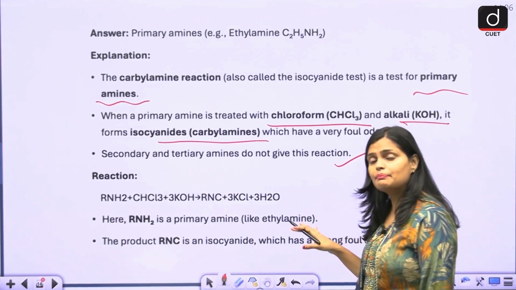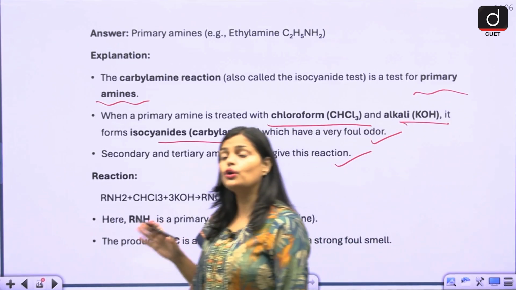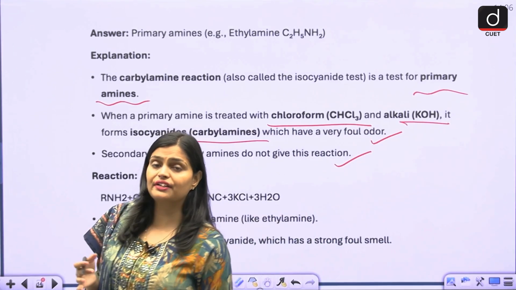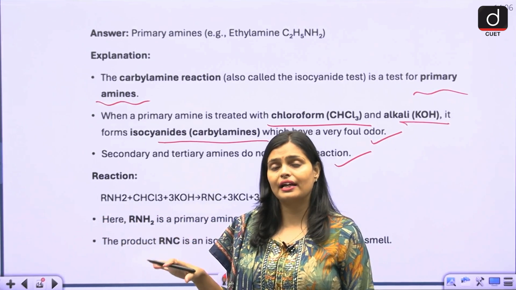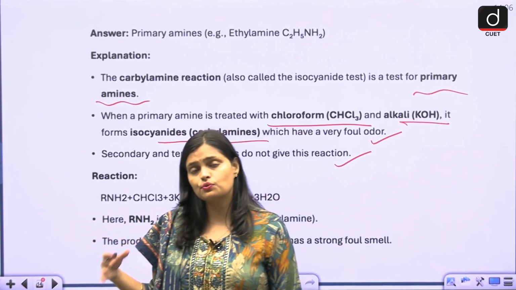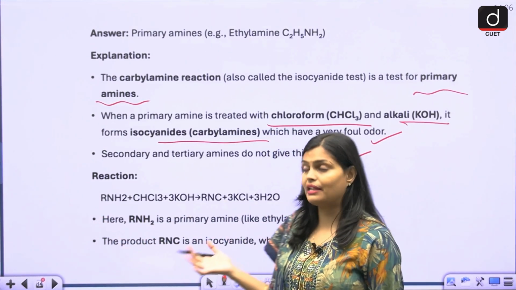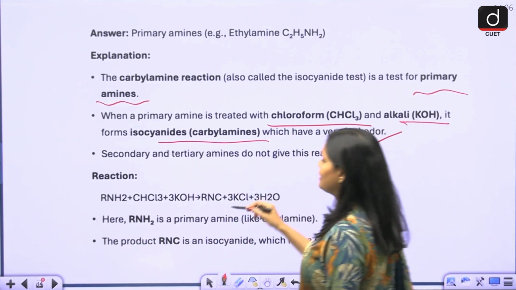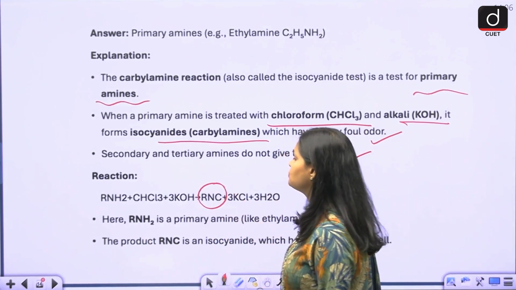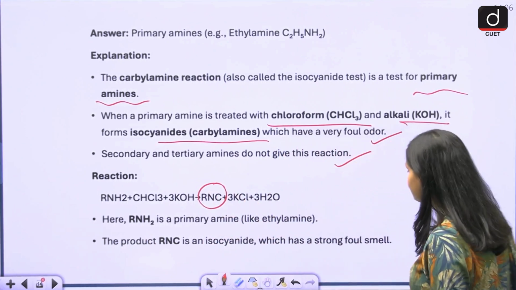So this is basically the test to differentiate primary amine from secondary and tertiary amine. Only primary amine undergoes this reaction and gives you a foul smell. So what is the reaction? Chloroform and alkali, and you will get isocyanide, which will give you a foul smell.